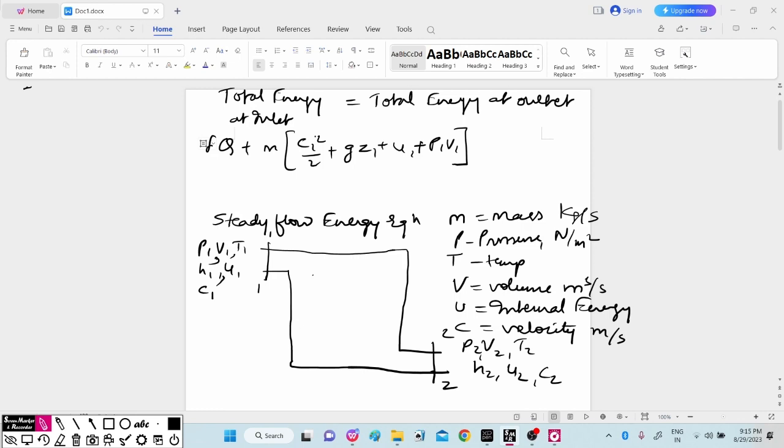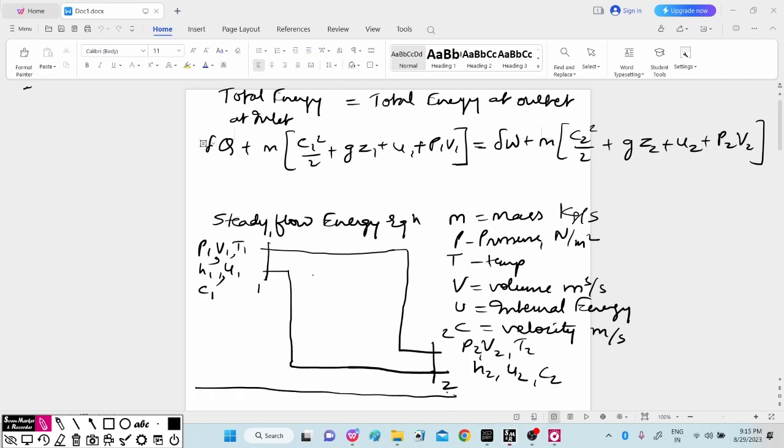This will be the amount of energy entering the system, and this will be equal to the heat which will be converted into work. We can write down del W plus C2 square by 2 plus G Z2 plus U2 plus P2 V2. Here the datum line which we will consider, if I consider this as a reference line, then for this point the term will be Z1, and for this point it will be Z2. So this is going to show the potential energy.